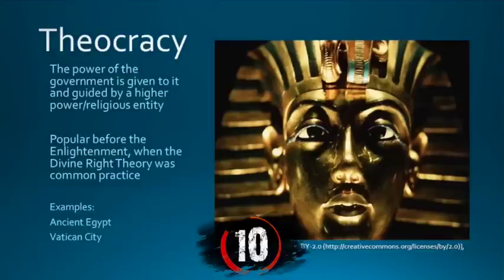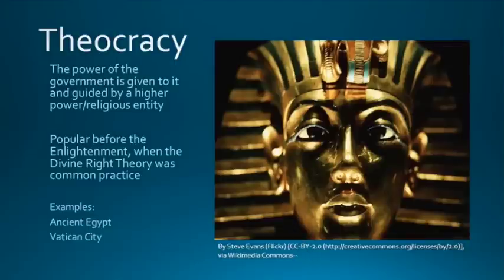Finally, in a theocracy, think the ancient Egyptians and the pharaohs. Those pharaohs were put there, they believed, by their gods, by their religious entities. And their right-hand men and advisors were the priests. Therefore, they believed all their decisions came from a higher power as well. So there's your 5 forms of dictatorships in about 65 seconds. I missed, but I knew that'd be a challenge.